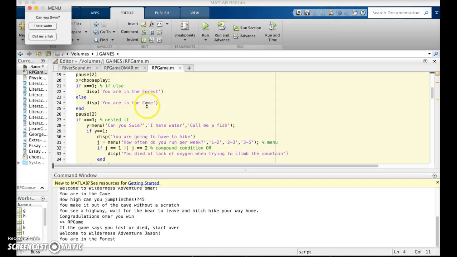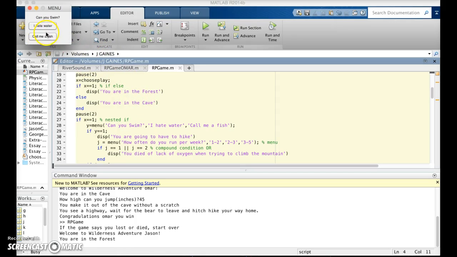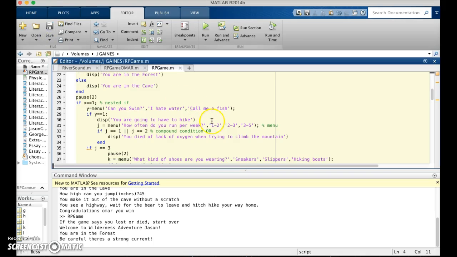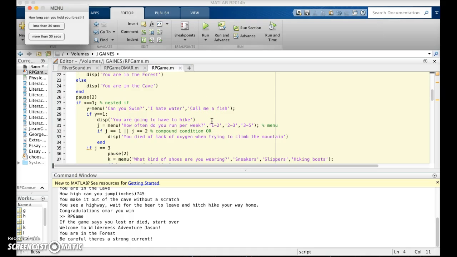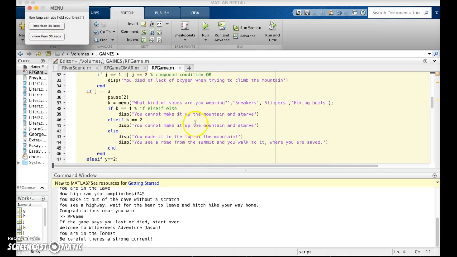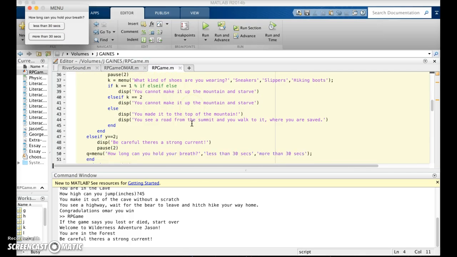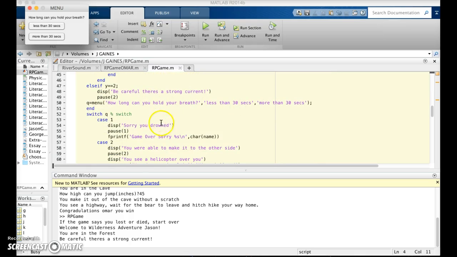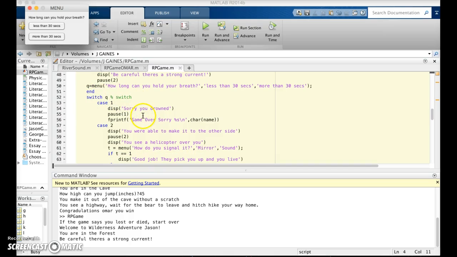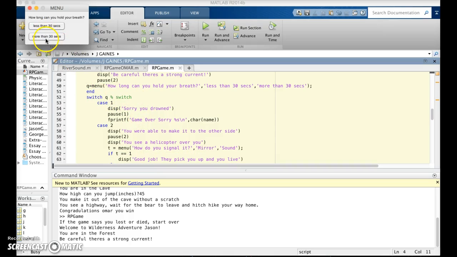And if we say call me a fish, that is essentially saying that we are very good at swimming. So now it asks how long we can hold our breath, and we'll say more than 30 seconds, and that will bring us down into this area, and we use the switch statement here to deal with the response. So if we choose the more than 30 seconds, that represents a 2.